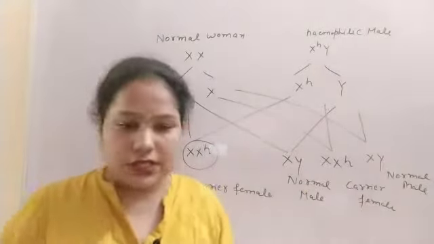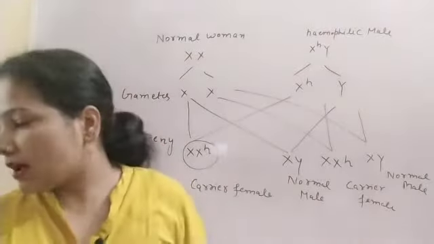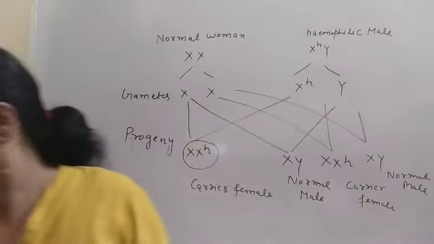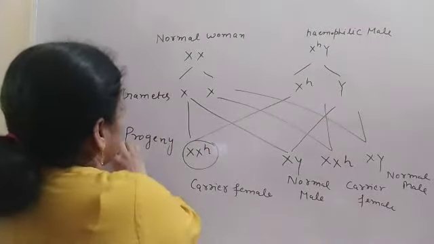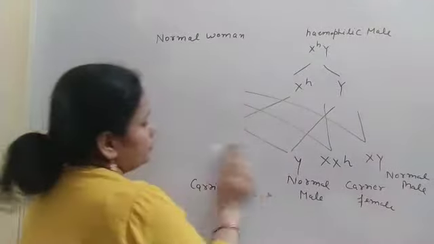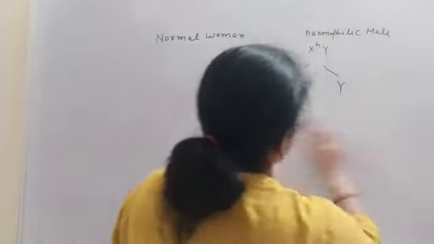Let's take another, second example. In the second example, what do we have to take? We can take one carrier woman and a simple male.